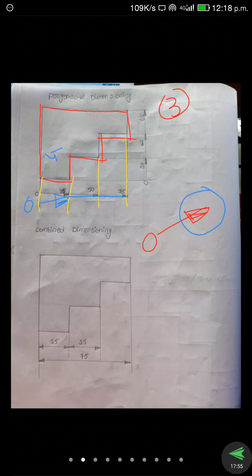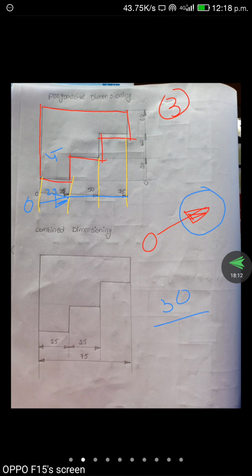So we give the dimension 25 near the arrowhead. Okay, not in the middle, near the arrowhead. In chain dimensioning and parallel dimensioning, the values are at the exact middle of the dimension line. But here in progressive, it is near the arrowhead, 25. Next we draw the arrowhead. So here 25 plus 25, how much is there? 50 near the arrowhead, and next 50 plus 25, 75. We draw the arrowhead and near the arrowhead 75. Length is completed. In the same way we draw the extension lines.